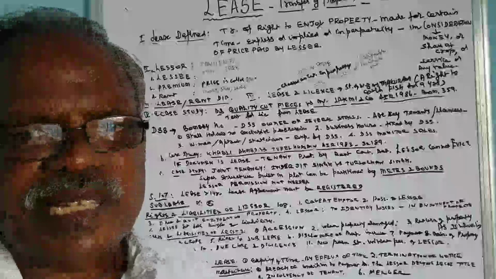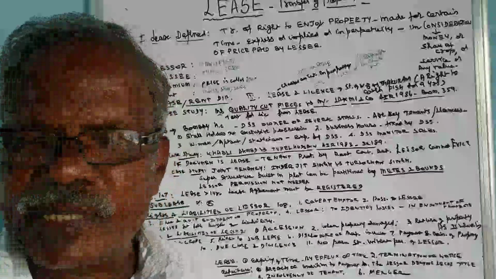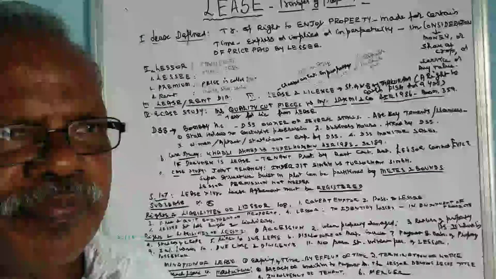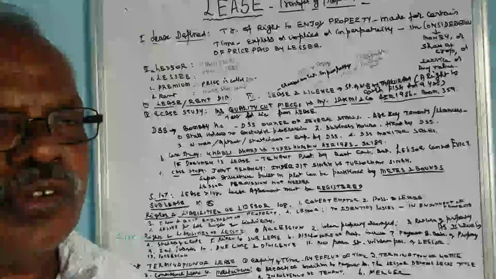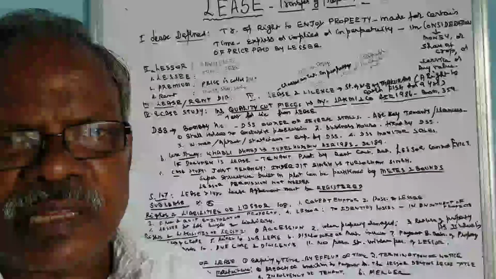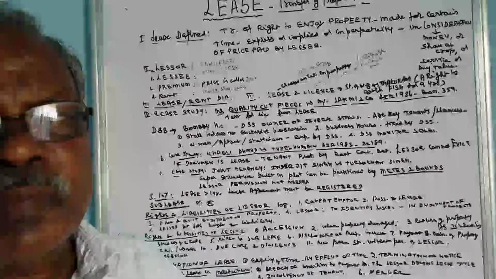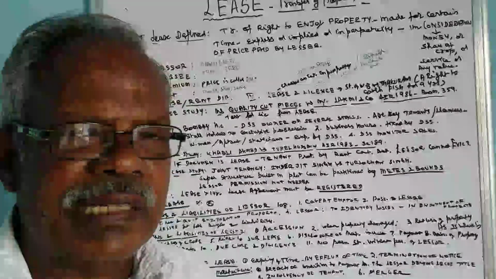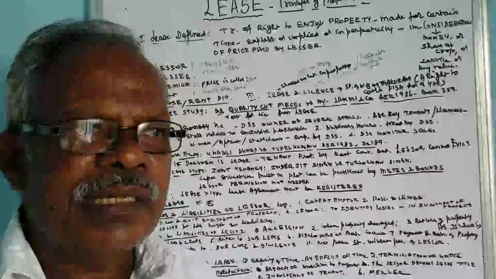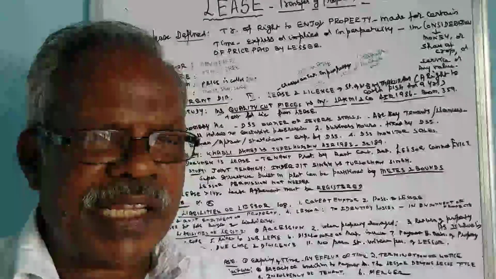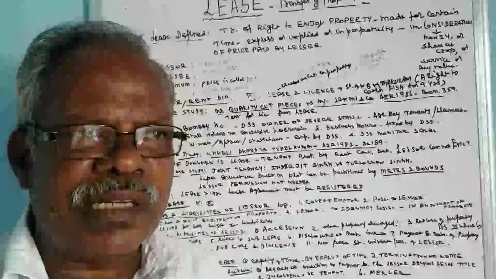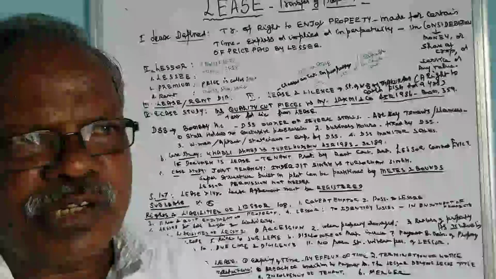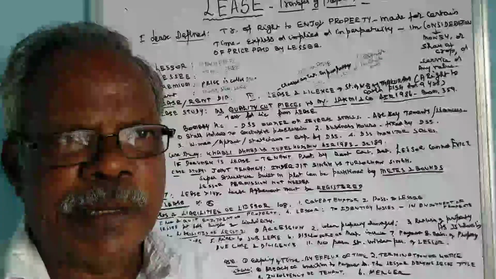The validity is 11 months, and whenever the 11 months is over, it has to be renewed again and again. But the lease is also to be renewed. But if it is for a month, with 15 days of validity, it should be renewed. Say for example, January 1 to January 31, and February 1 to February 28, like that a month-wise lease also